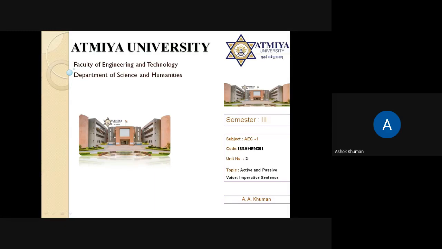So the imperative sentence also has its own particular structure. In affirmative WH questions, we saw that in WH questions, the WH word comes at the beginning, then the first auxiliary, then subject, and then the rest of the words. So this is the structure of the WH questions. In affirmative, as I have told you, negative, all these have their own structure. In the same way, interrogative sentences also have their own structure.